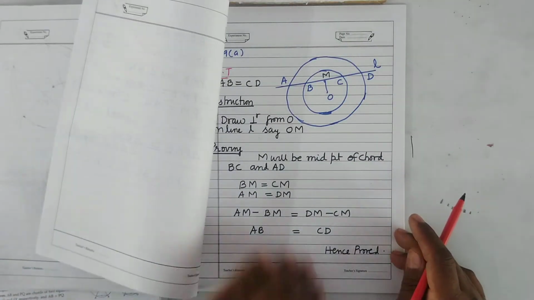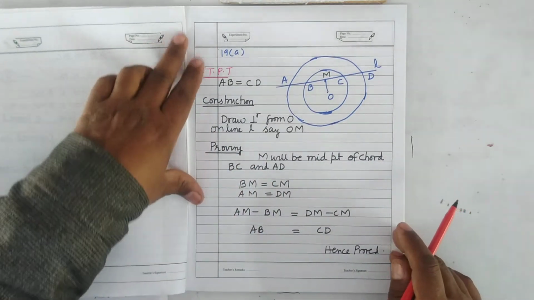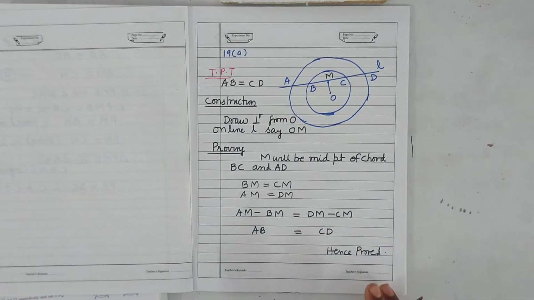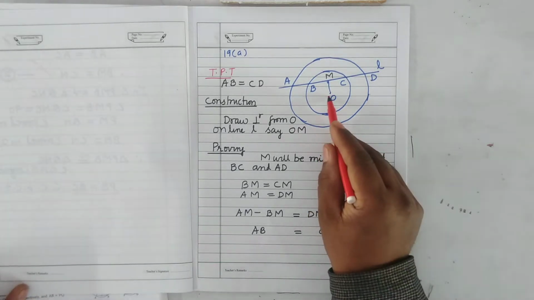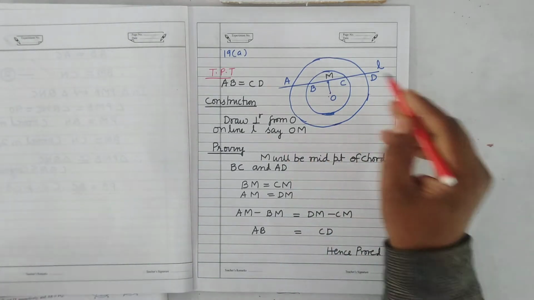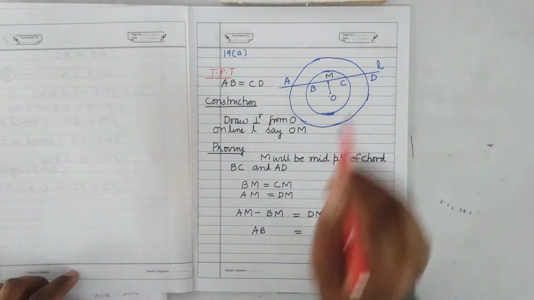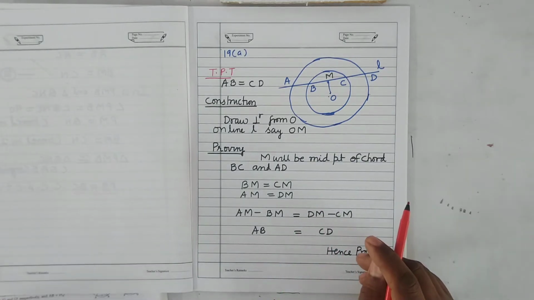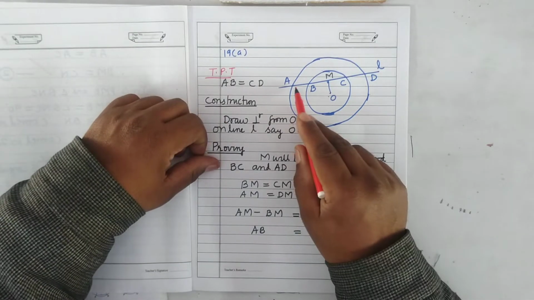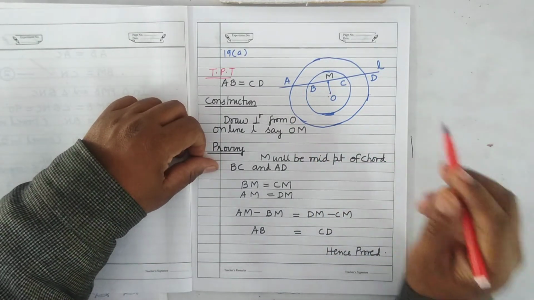Now see question number 19A. You can see question number 19A. In the figure first given below, line L intersects two concentric circles. Concentric circles means whose center is the same but the radii are different. So line L, this is the line L, it is intersecting two concentric circles. You have to prove that AB equals CD. AB will be equal to CD, that you have to prove.